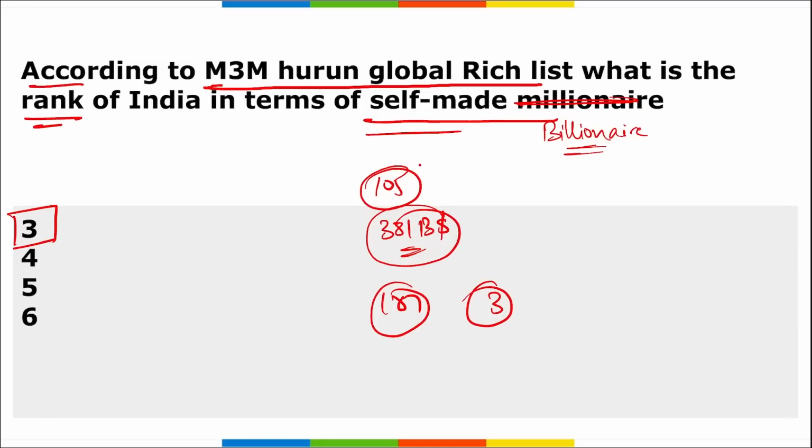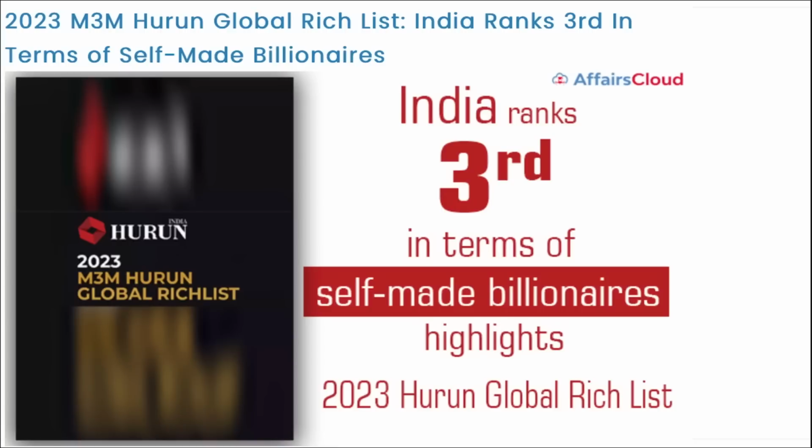In terms of self-made billionaires, India stood at third position with 105 self-made billionaires. In 2023 this list was released for the Hurun Global Rich List, and India ranks third in terms of self-made billionaires.